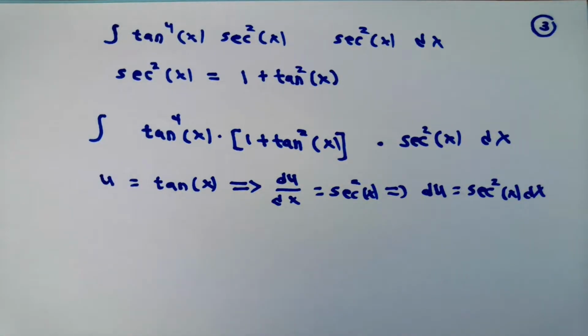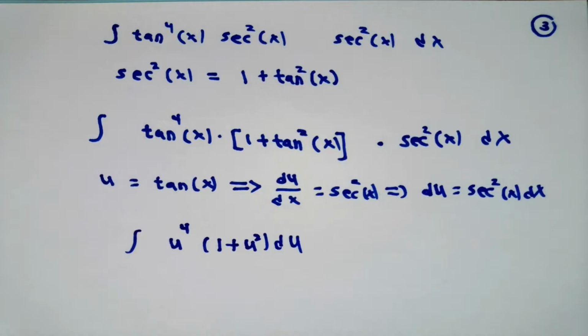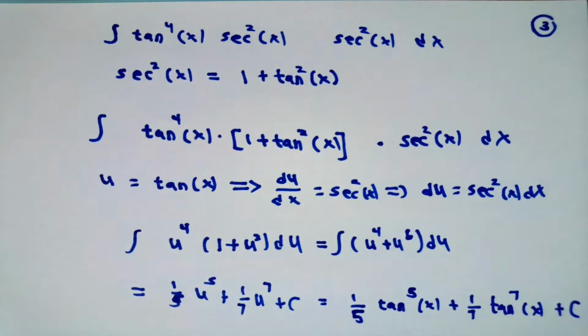The integral becomes the integral of u to the fourth times 1 plus u squared du, which will be easy to integrate since this is the integral of a polynomial. Then, remembering that u is equal to tangent of x, we substitute that back in and have finished our problem.